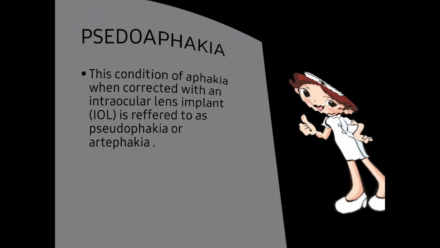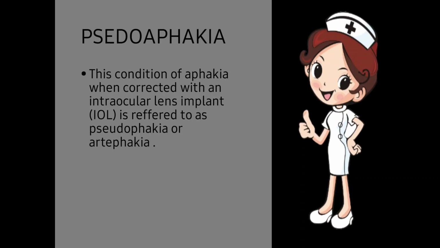Next one, pseudoaphakia. Aphakia means there is absence of crystalline lens, so the presence of a lens implanted during cataract surgery is known as pseudoaphakia. A false lens is implanted in the patient's eye in cataract surgery, and that condition is referred to as pseudoaphakia. This is also known as artiphakia. Aphakia means absence of crystalline lens, and the presence of a false or duplicate crystalline lens, which is implanted in cataract surgery, is known as pseudoaphakia.